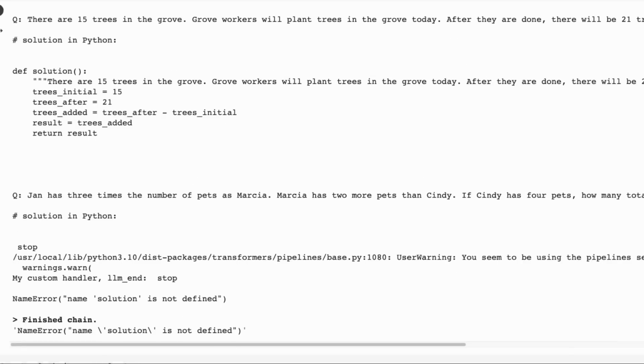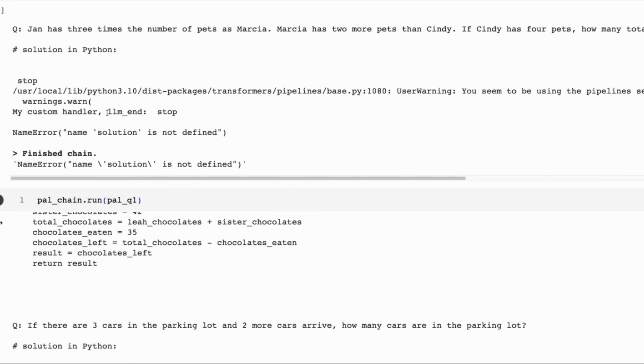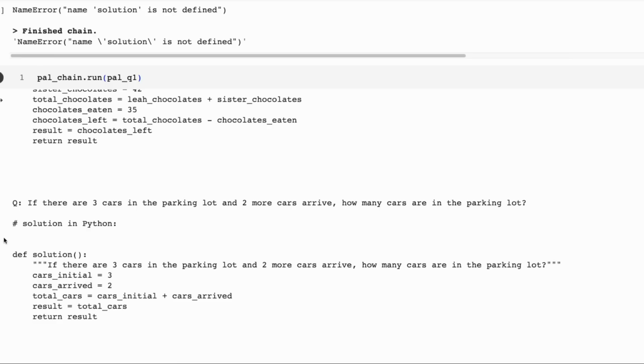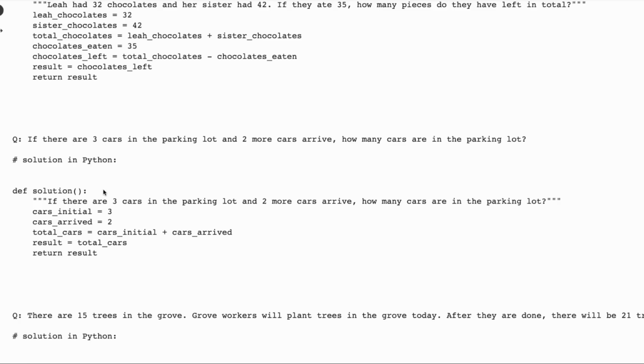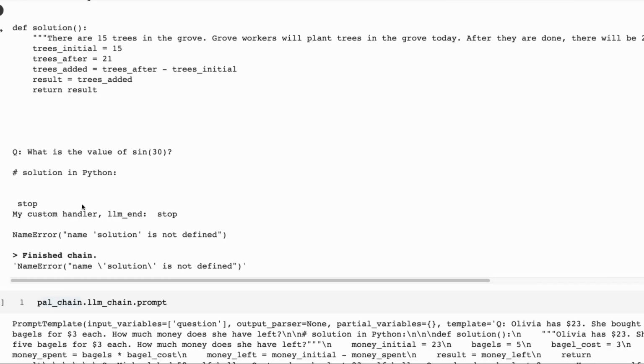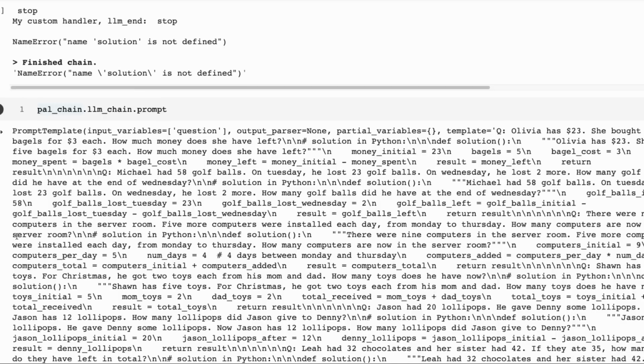So sure enough, it doesn't work at all, right? In fact, it doesn't even produce any output. We can see here, I basically put stop after the output, and you can see there's nothing coming out from this. So it's not getting anything that's going on in there. Okay, if we give it some of the other questions, so one of the questions just about the radians, sine of 30, solution, you can see it hasn't given us anything back in there. So this model's not playing nicely with LangChain at all.